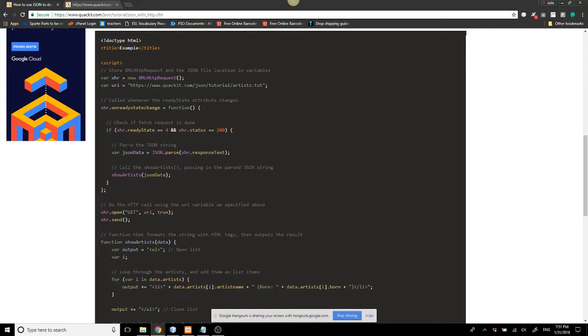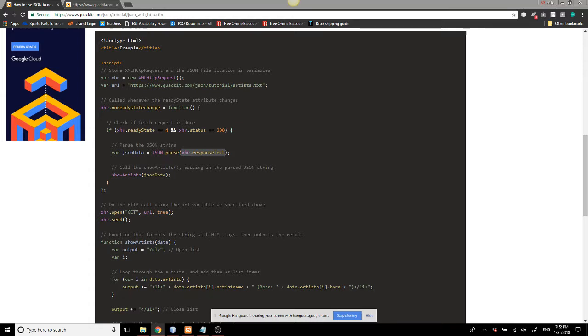Now, let's move on. With the parse JSON string, basically we're converting everything to an object of the JSON data, and we're taking the response text. Is that a variable? No, it's not a variable.